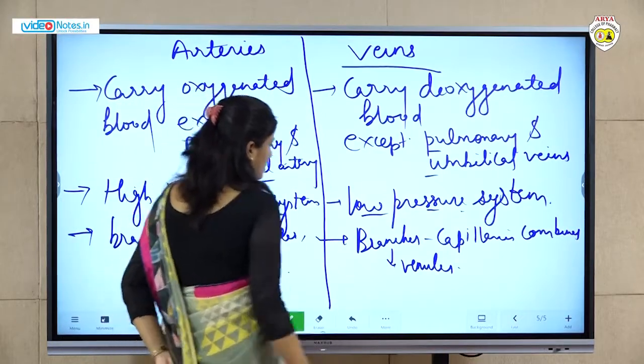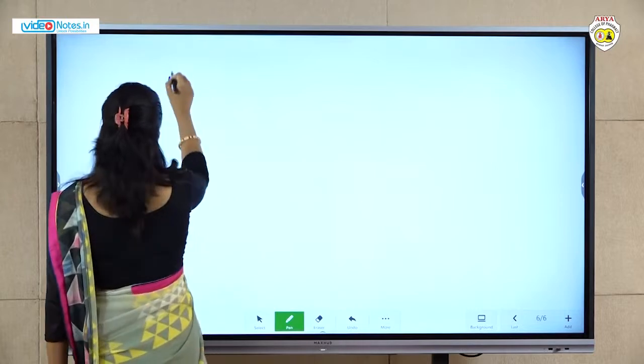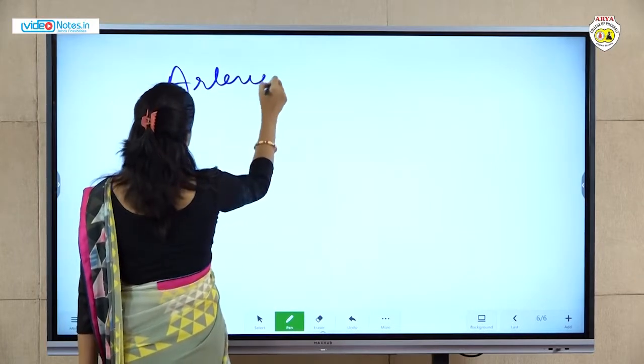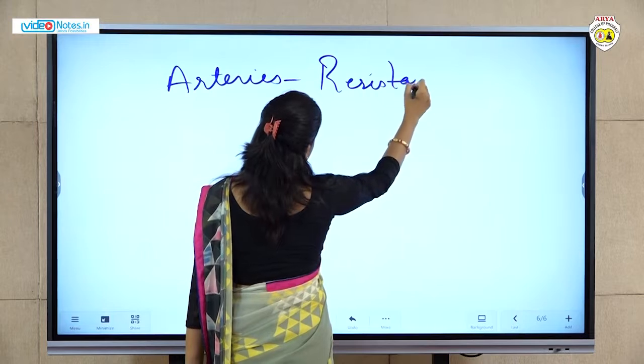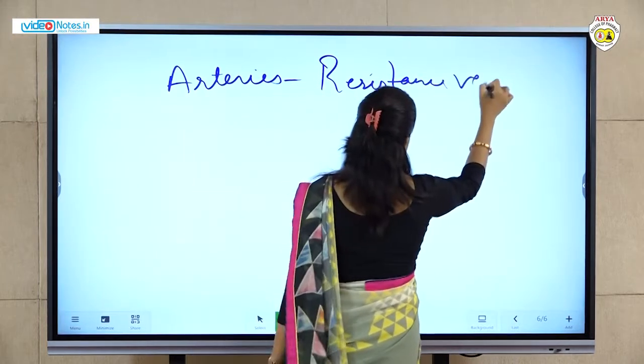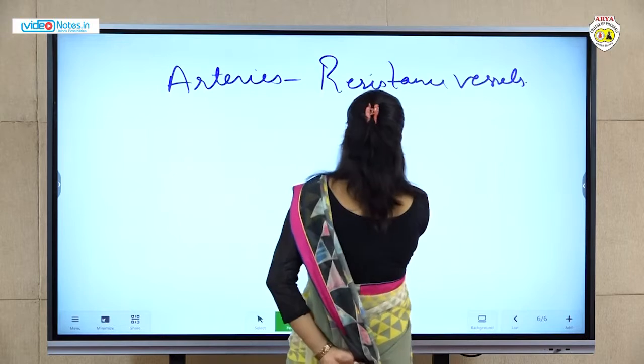One more point is that arteries are called resistance vessels. Why resistance vessels? Because there is peripheral resistance.